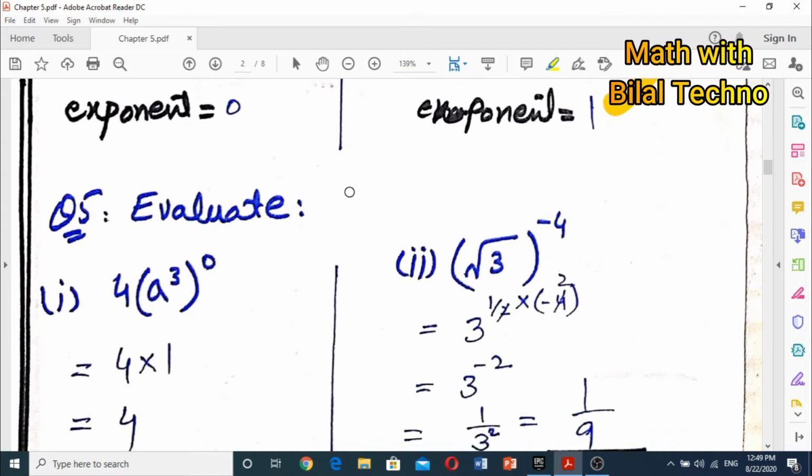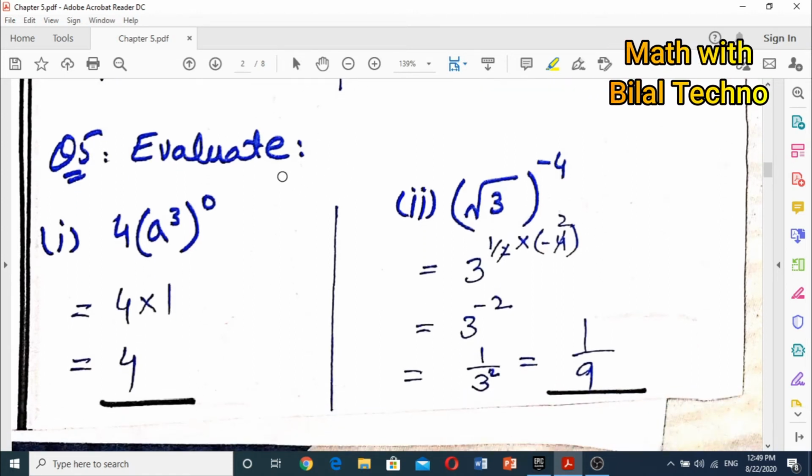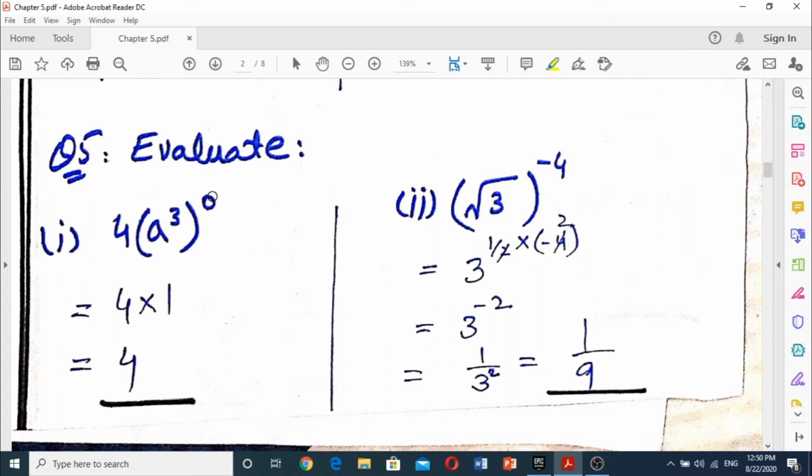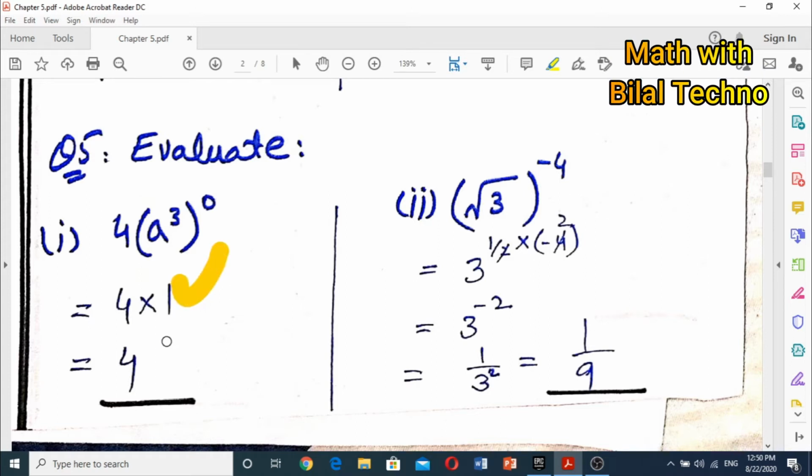Next we move to question number 5. In question number 5, we have to evaluate all the expressions and it has 10 parts. We will begin with the first part, 4 into a cube raised to power 0. Its answer at the back of the book is false. I have solved it correctly. For any number, I have already told that any number whose power is 0 is always equal to 1. So a cube raised to power 0 is equal to 1. So 4 into 1 is 4.